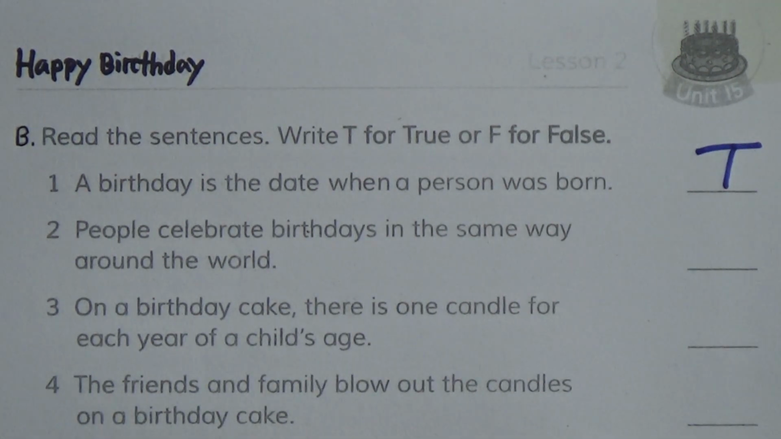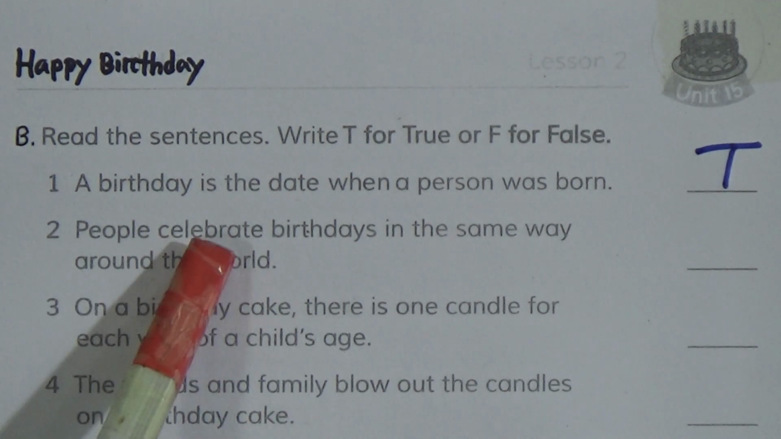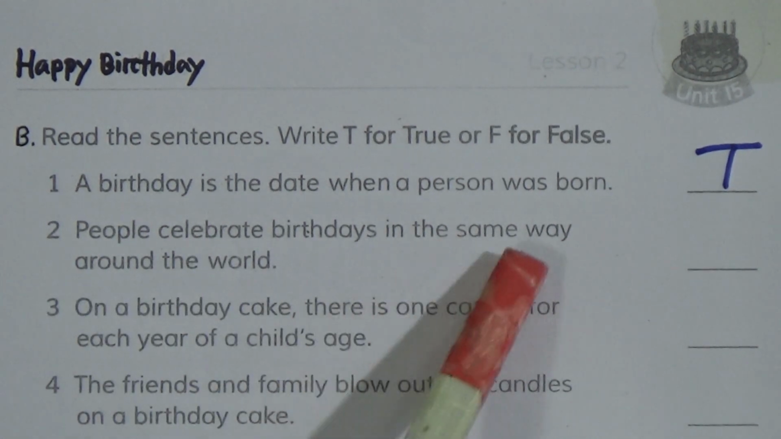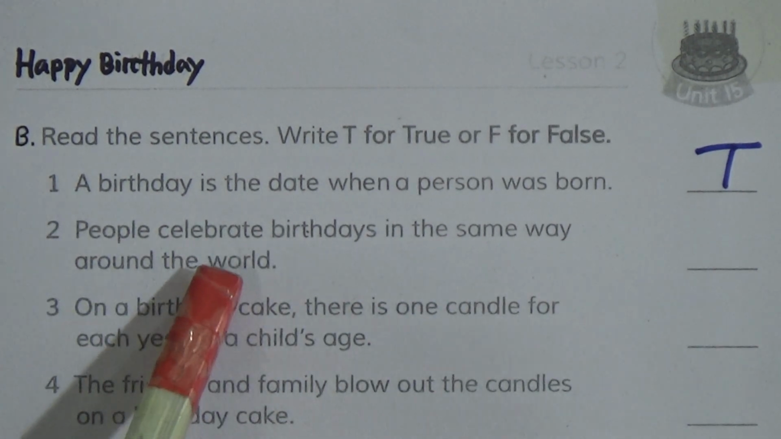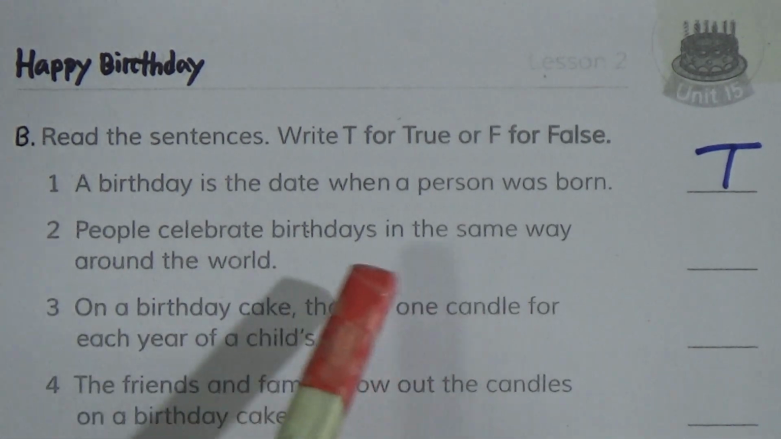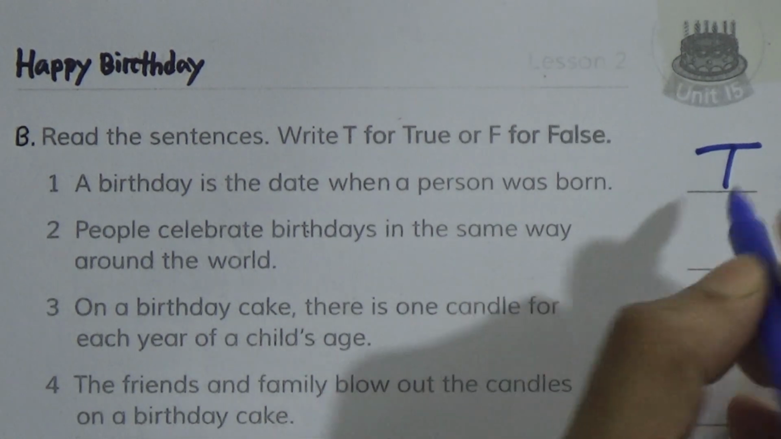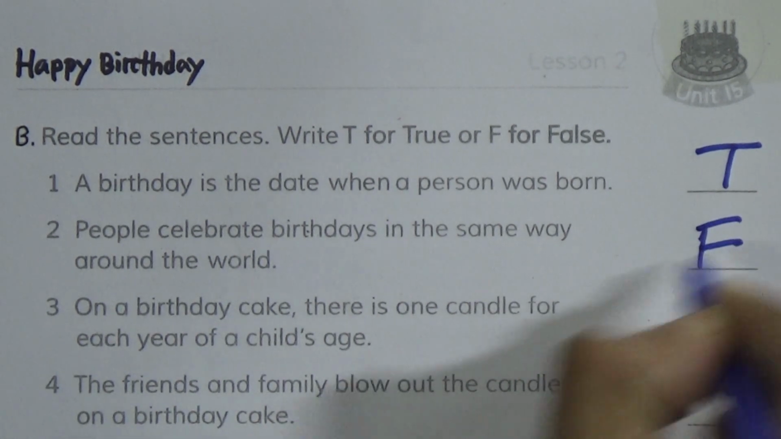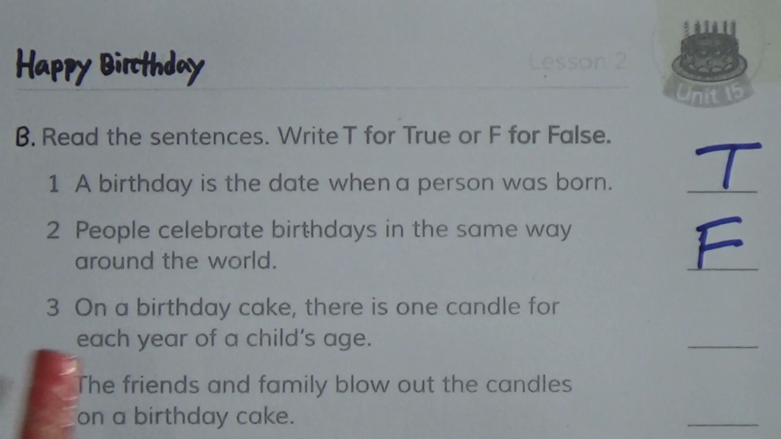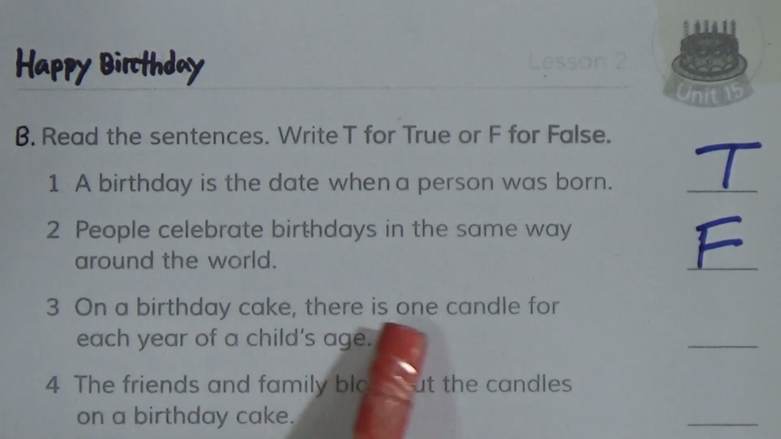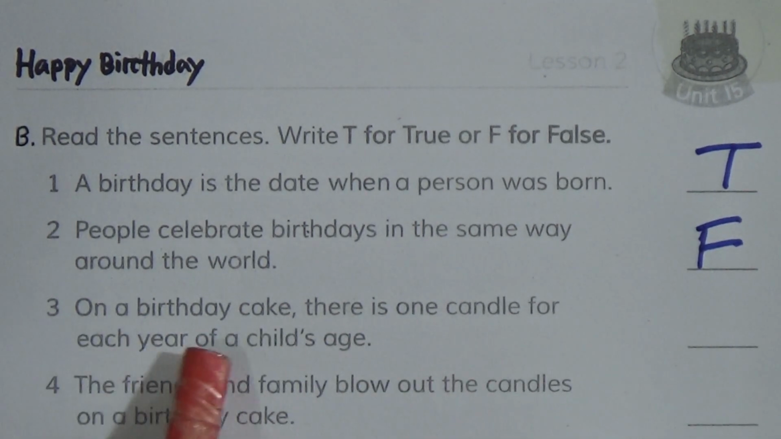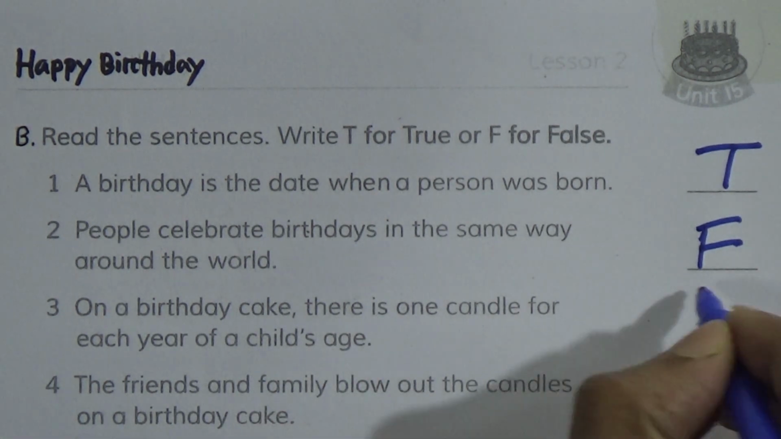Okay, the next. The people celebrate birthdays in the same way around the world. No, people around the world celebrate birthdays in different ways. So this is false. Number 3, on a birthday cake, there is one candle for each year of a child's age. So this is true. So we will write down T.